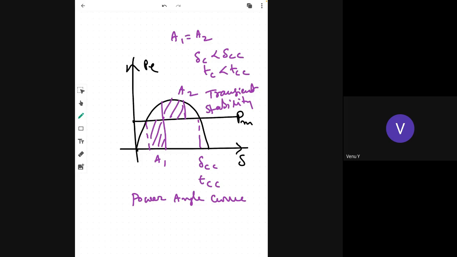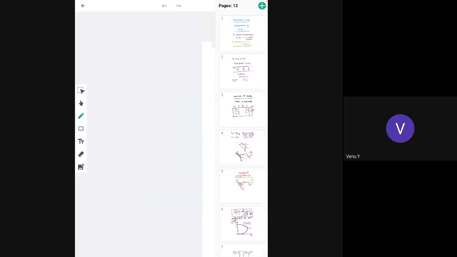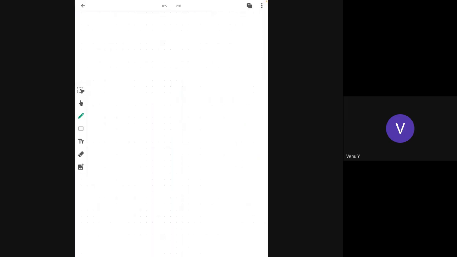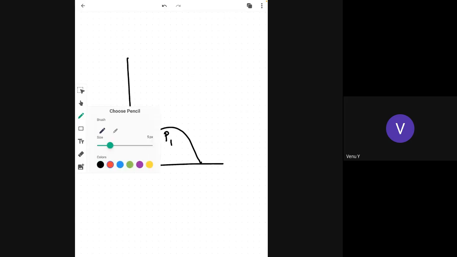That is very important. Suppose you want to study a set of power angle curves. This is power angle curve P1. P2 is higher than this value. P3 is lower than this value.